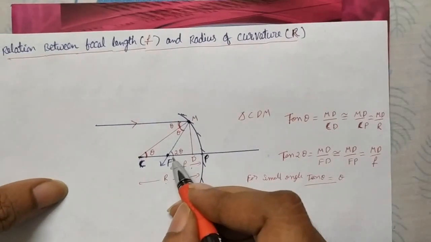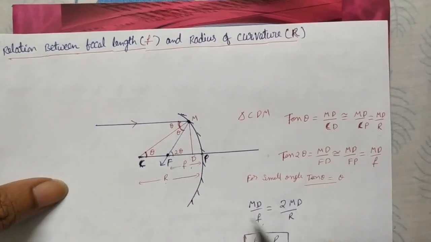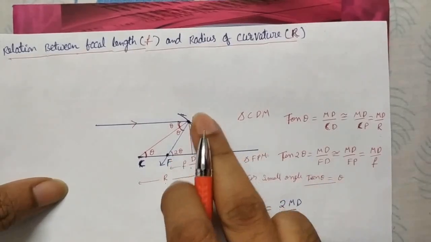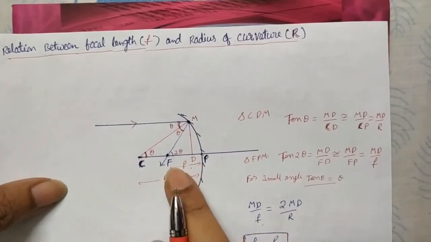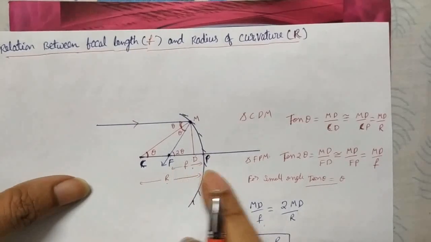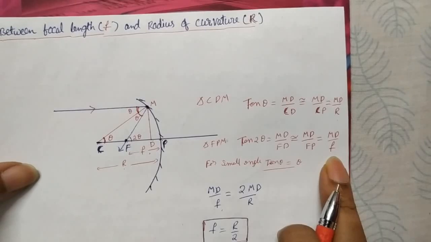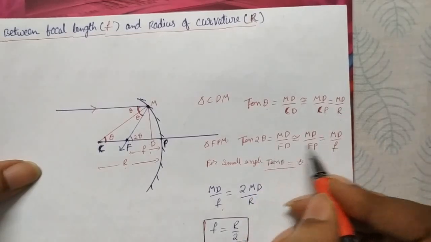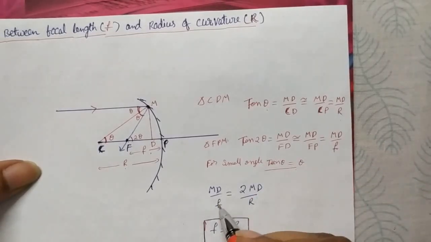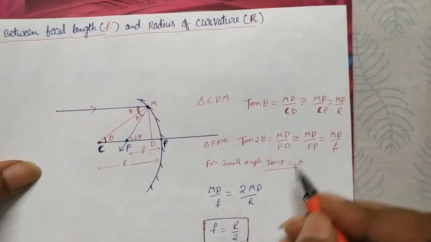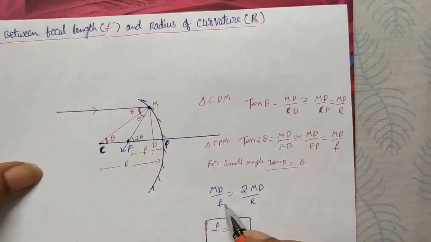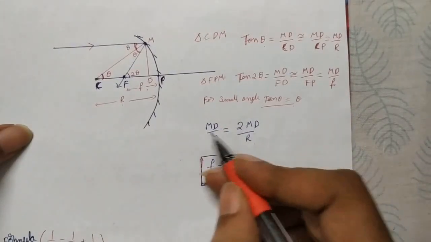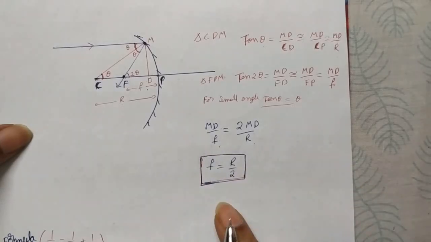Now using the smaller triangle FPM we can write tan 2 theta is equal to opposite by adjacent, MD by FD, but FD we can approximately write as FP. FP is nothing but the focal length F. For very small angles, theta is equal to MD by R and 2 theta is equal to MD by F. So MD by F is equal to 2 theta, and theta is MD by R. So MD by F is equal to 2 MD by R. MD gets cancelled and F is equal to R by 2.